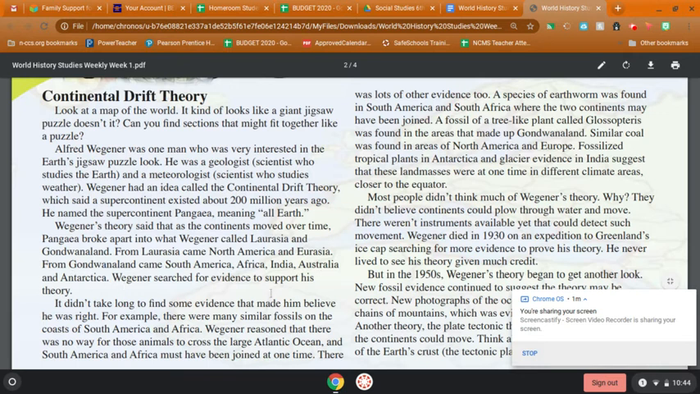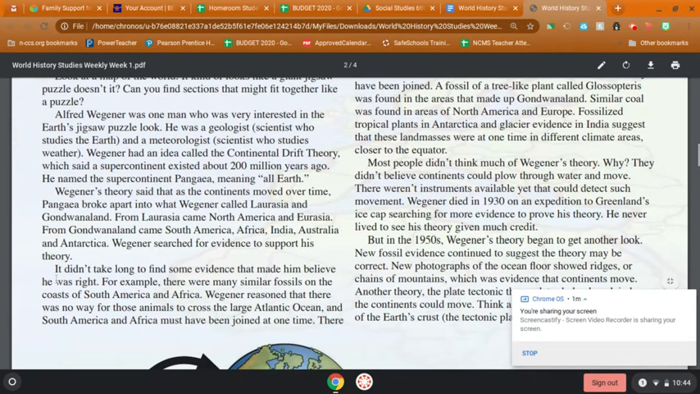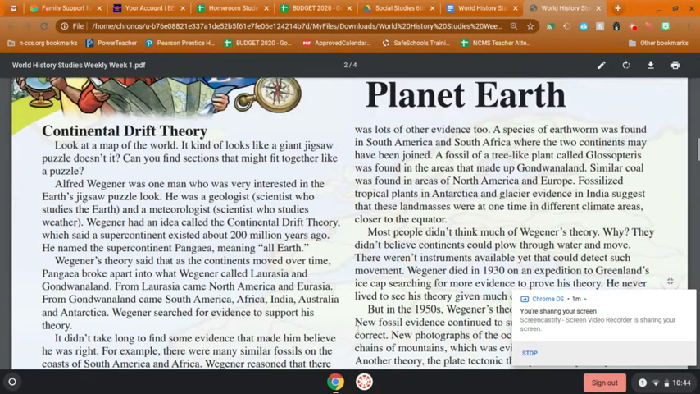Wegener searched for evidence to support his theory. It didn't take long to find some evidence that made him believe he was right. For example, there were many similar fossils on the coasts of South America and Africa. Wegener reasoned that there was no way for those animals to cross the large Atlantic Ocean, and South America and Africa must have been joined at one time. There was lots of other evidence too.